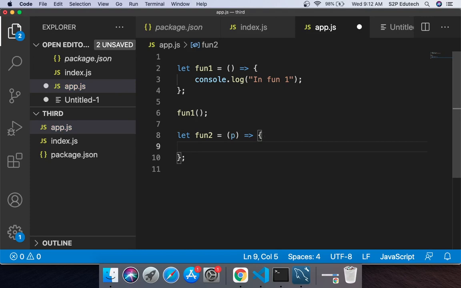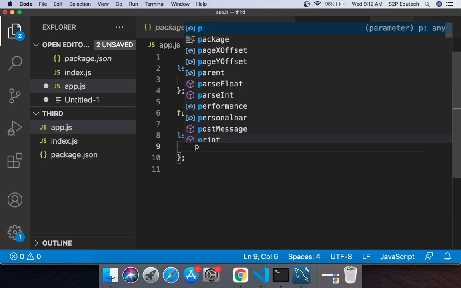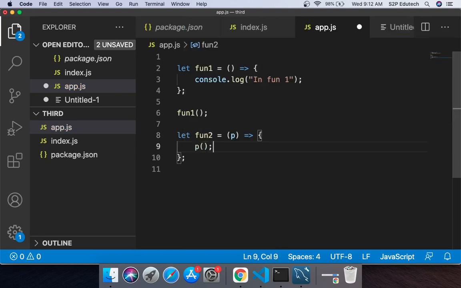And how I am using this p is in this way. So what I have done here is I have used this p, which is a parameter to this function, as a function.